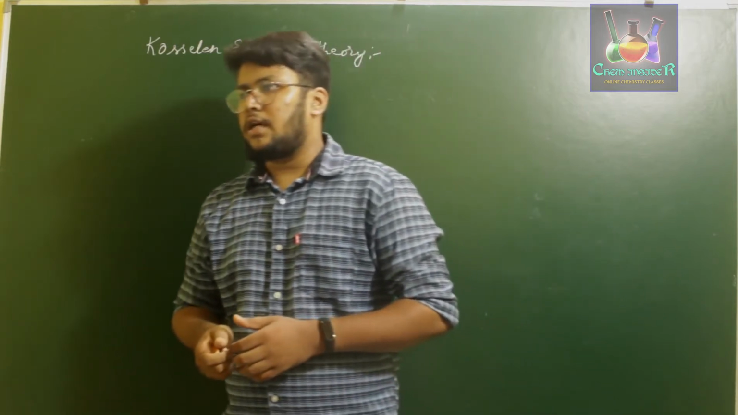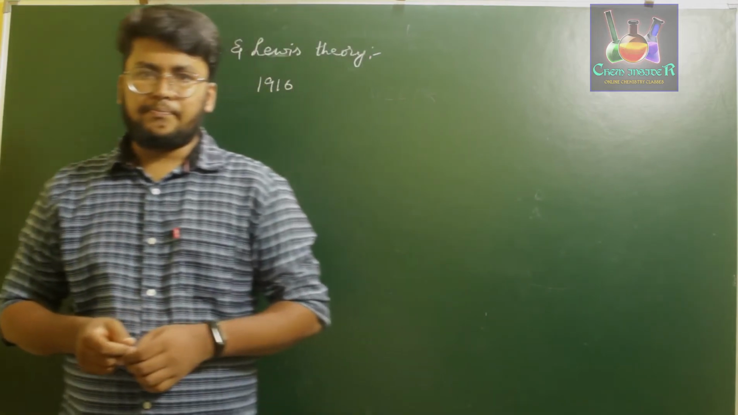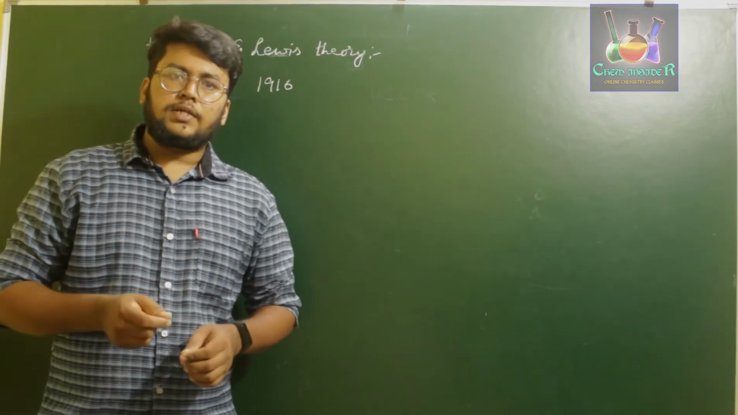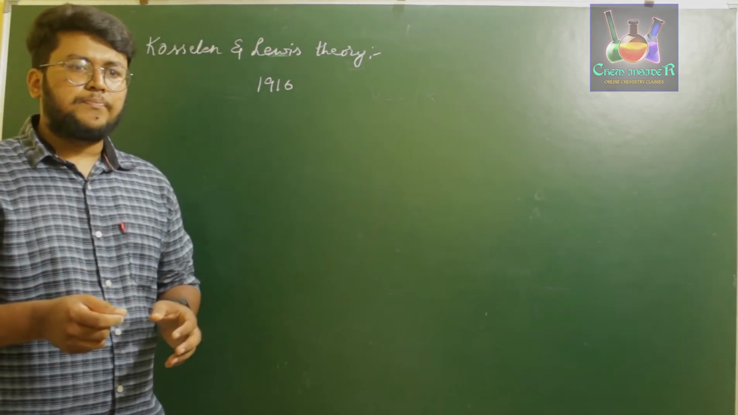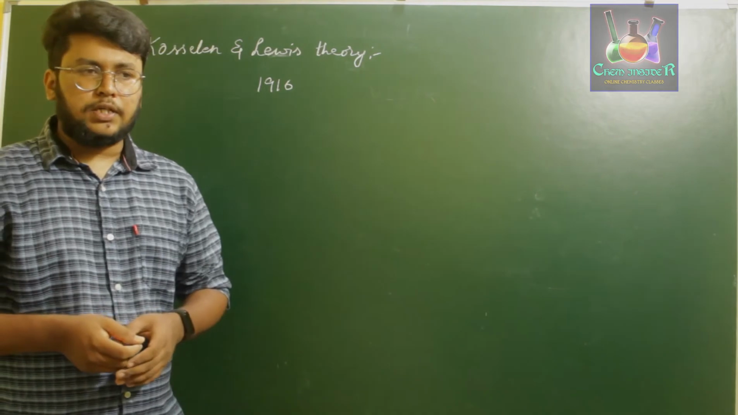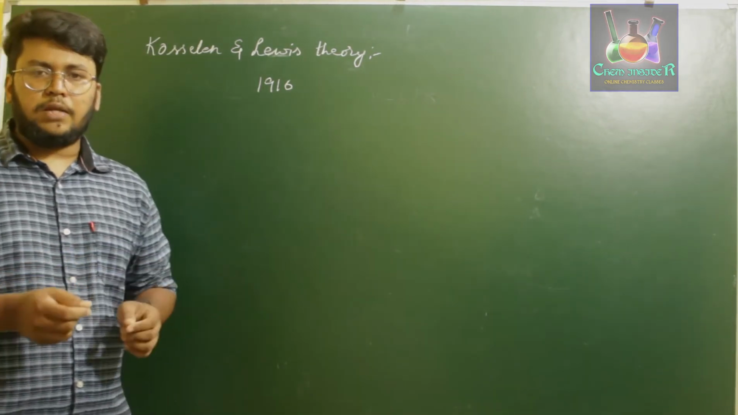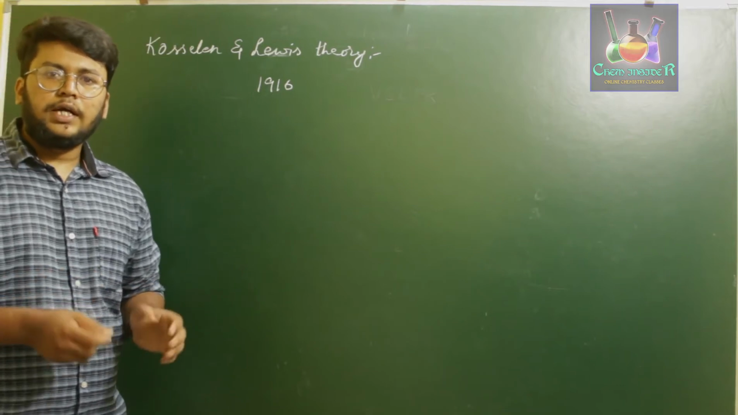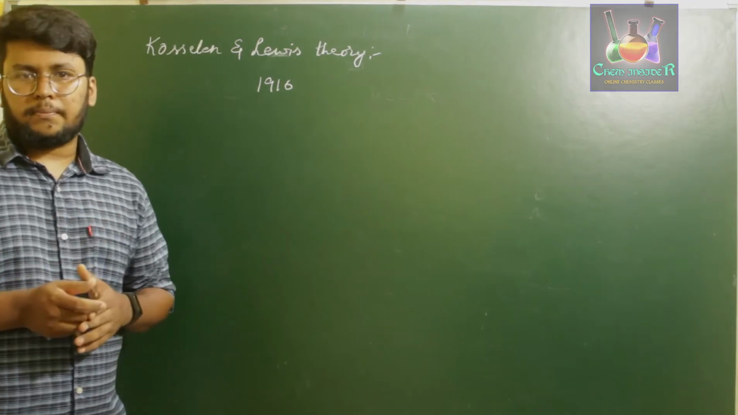Lewis said that the number of electrons present in the valence shell of an atom determines its chemical bonding nature. That is, if an atom is forming a chemical bond, it completely depends upon the valence electrons present in it.